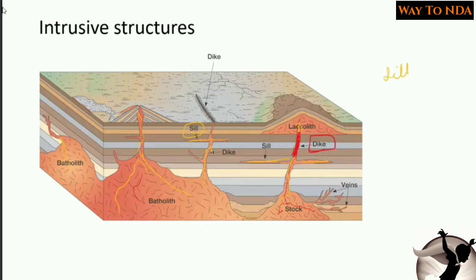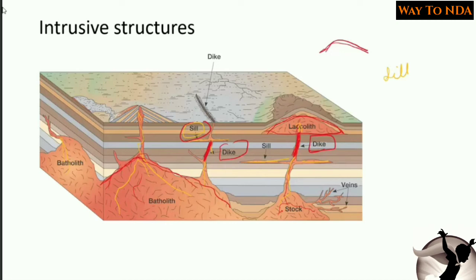And those which escaped the dike but got solidified below the earth's surface are called laccoliths. So laccoliths are something like this. Here you can see these are the laccoliths. Now we have seen the sill, and we have seen the dike, the vertical pipes which got solid. These were pipes actually, and they got filled by the lava and the magma, and they got solidified and became dikes. Now the batholith was actually full of magma, and it got solidified.